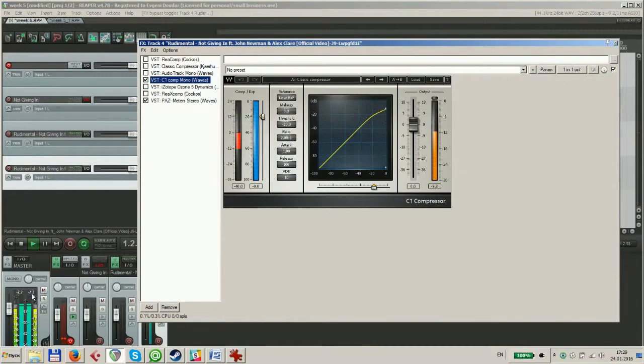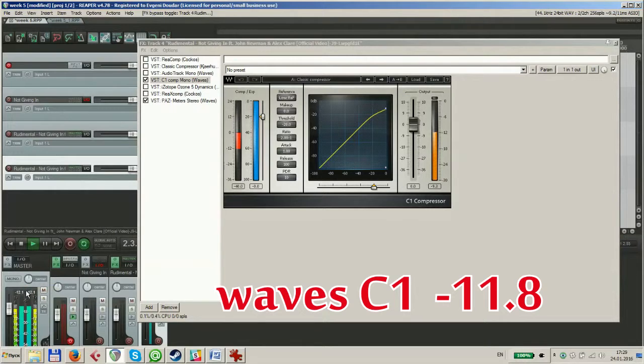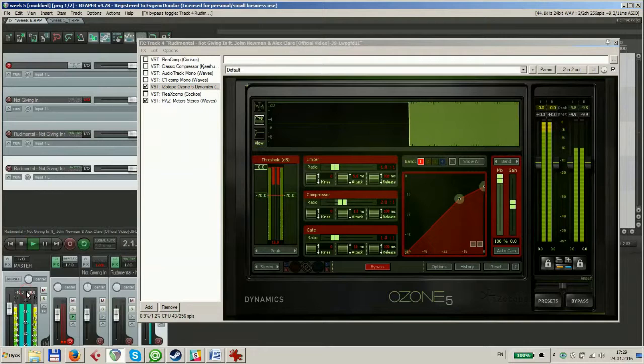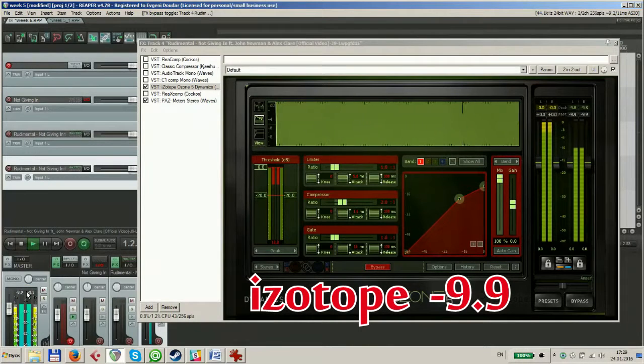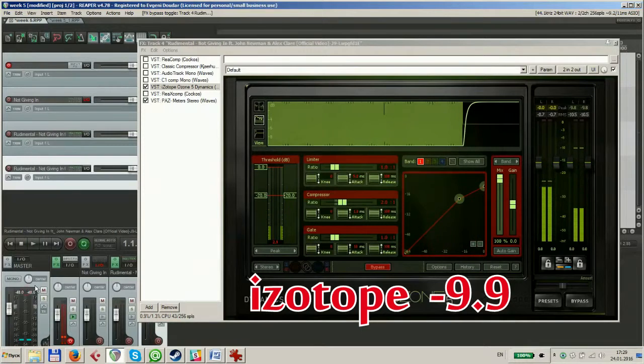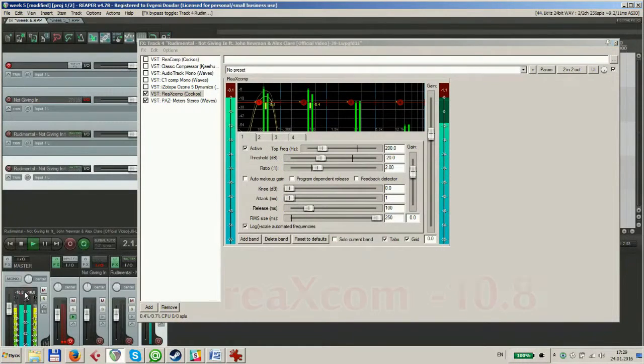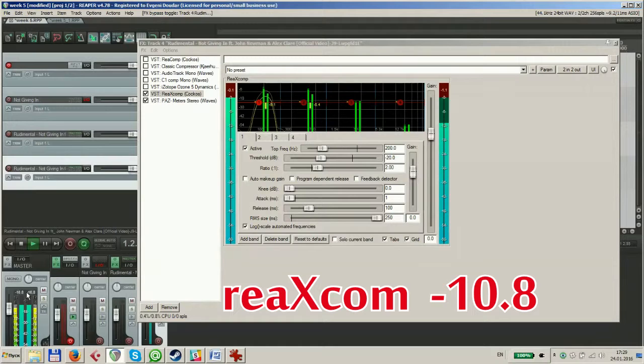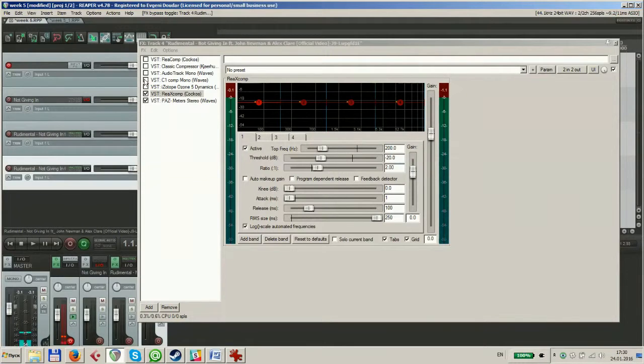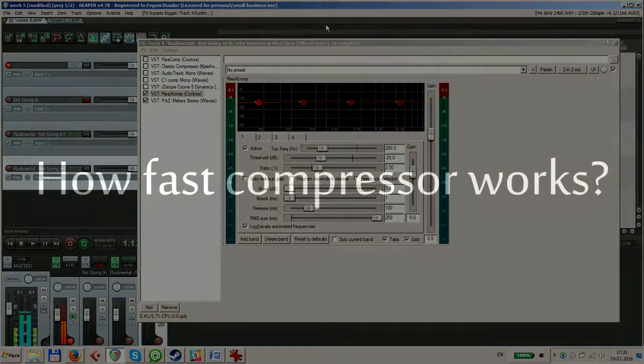Other compressor called C1 by Waves shows -11 and 8. ReaComp shows us it's more accurate, -9 and 9. And ReComp it shows us -10 and 8. So what we can do? It's always hear and watch what real amount of sound is reducing by compressor.